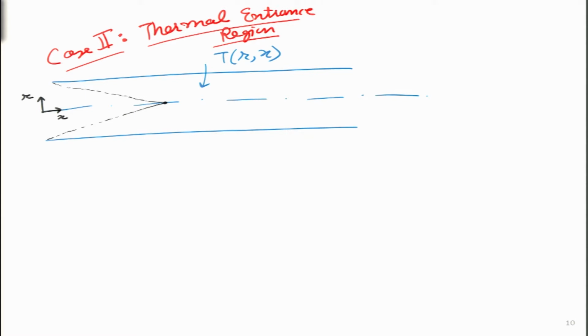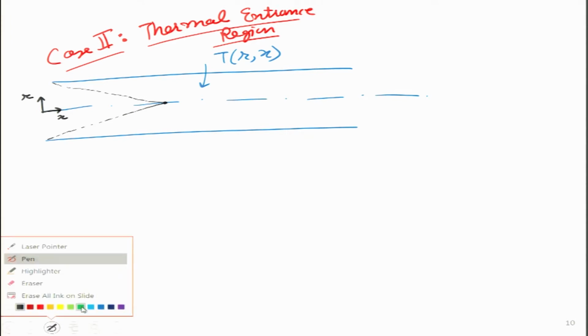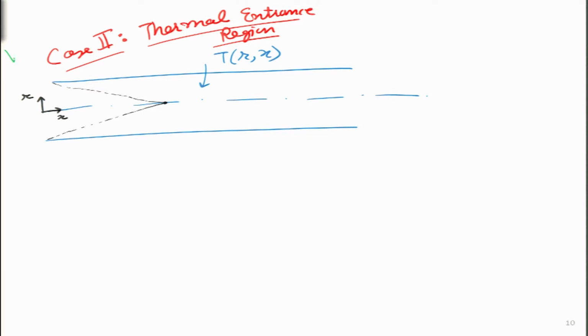So, when the flow enters this particular pipe, it is at a uniform velocity v and the uniform temperature T, and this temperature we can represent over here with the uniform profile. So, it looks rectangular in shape, and I can draw it using the green color like this. The length of this particular line represents the temperature, and this is the inlet temperature. So, I will represent it with Ti. This is the inlet temperature.